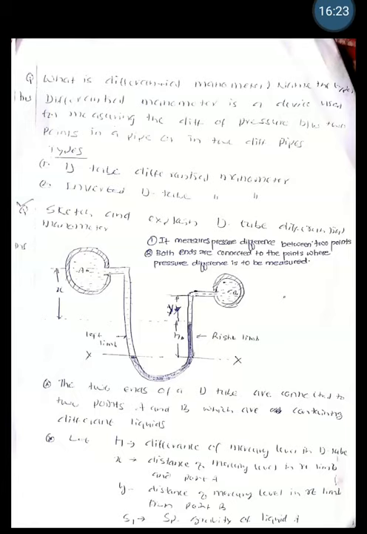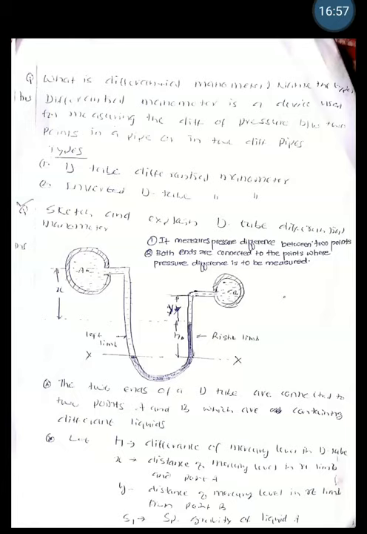Here H is the difference of mercury level in the U-tube, and X is, this is very important, most of the students will not be able to write properly what is X and Y. Please note carefully here. X is the distance of the mercury level in the right limb from the point 1-1, so from the point XX you can say here. And Y is the distance of the mercury level in the right limb from the point B. So X is from the point A and Y is from the point B.